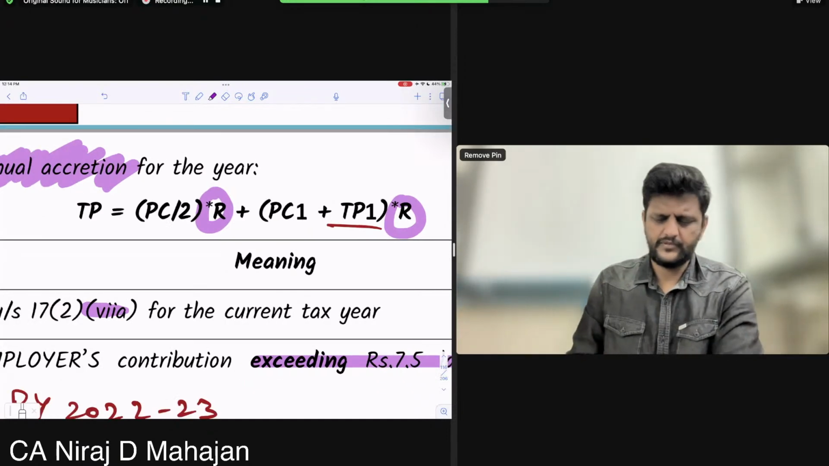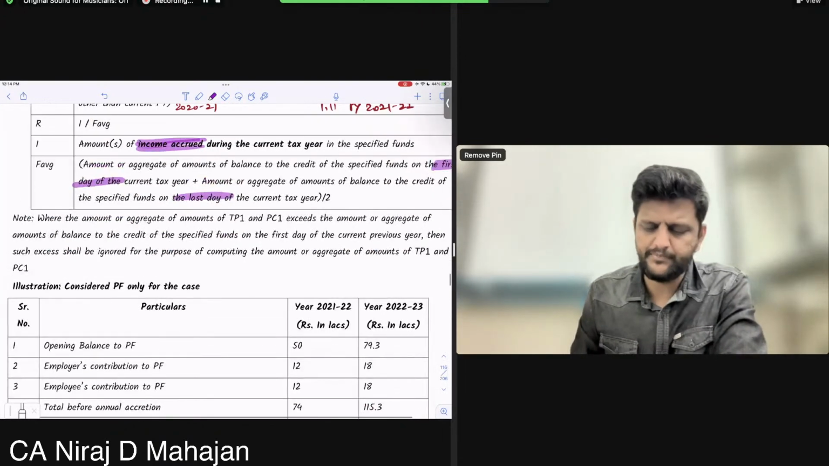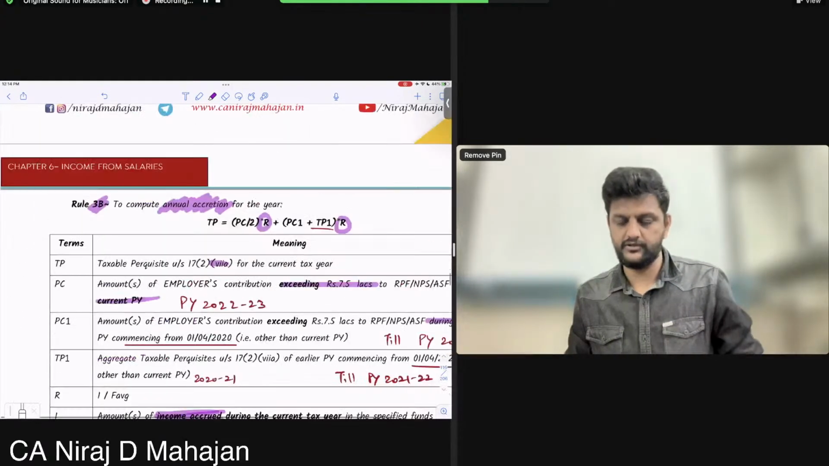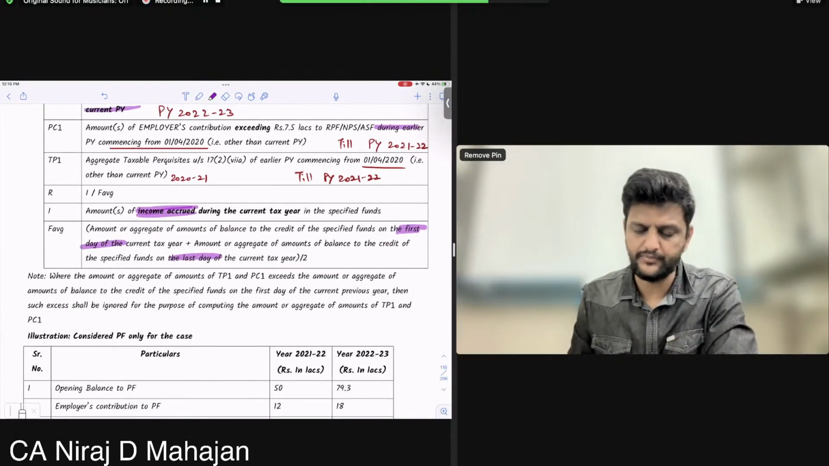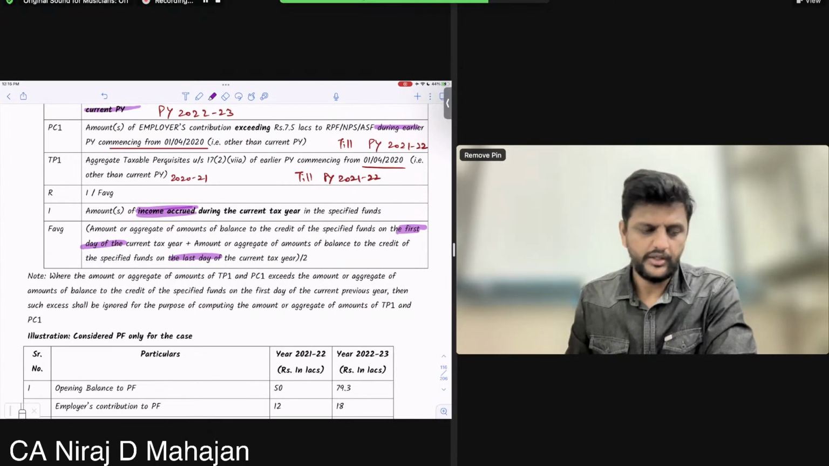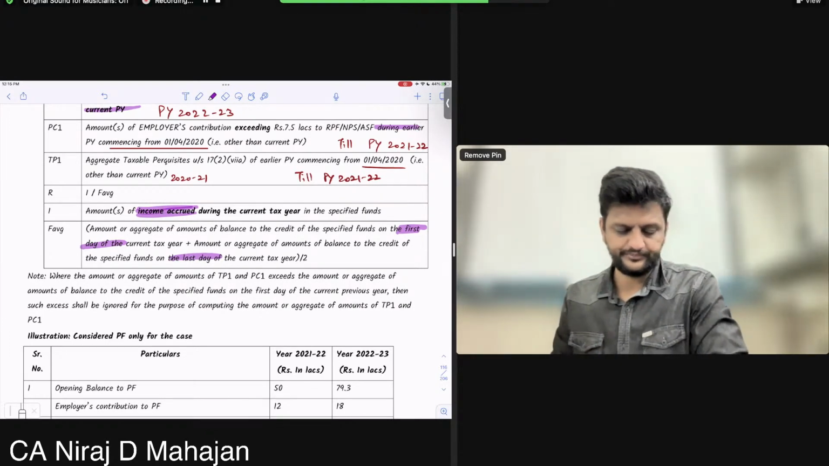Note where the aggregate of amounts of TP1 and PC1 exceeds the aggregate of amounts balanced to the credit of the specified fund on the first day of the current previous year, then this shall be ignored for the purpose of calculating. This we will see later on. Okay, the excess shall be ignored.